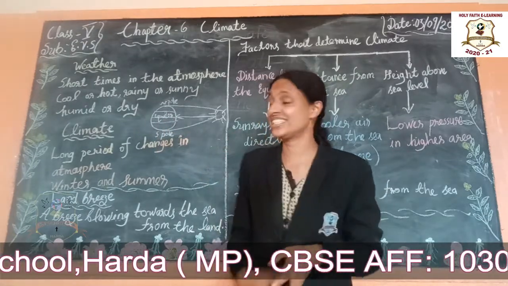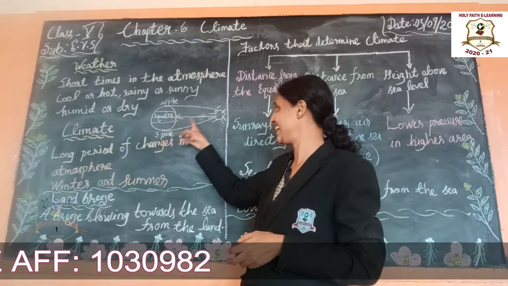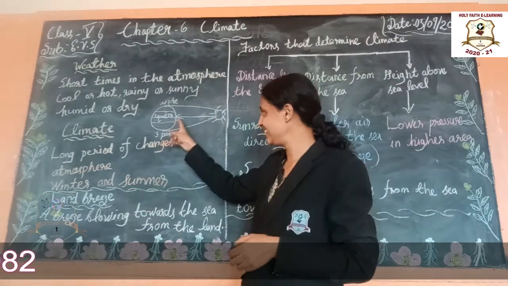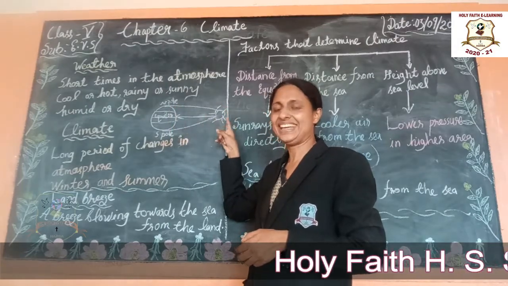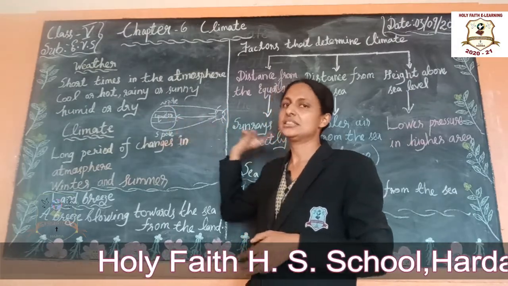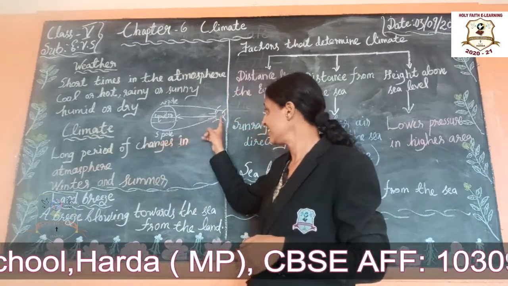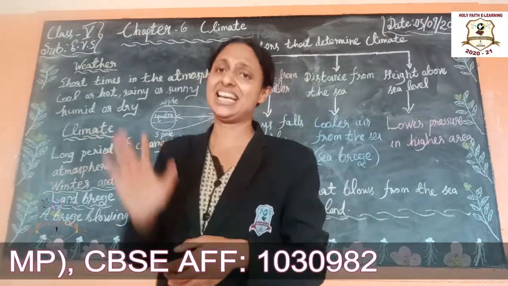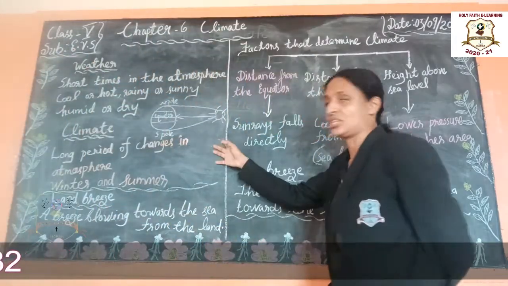Why? What is the reason? This is due to its position in relation to the sun. See, relation to the sun. It is the middle area. Okay, it is nearer to the sun. That is why. Understand students? It is nearer to the equator. That is why equator area gets more light.